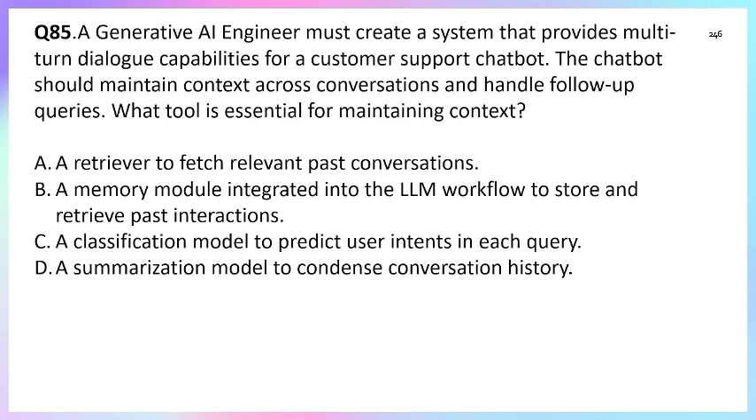Option C, classification model to predict. No, a classification model will not work here. Option D, a summarization model to condense the conversation history. No, a summarization model will also not work here because we need to get the history by which the model can take a follow-up. So the correct answer is option B.